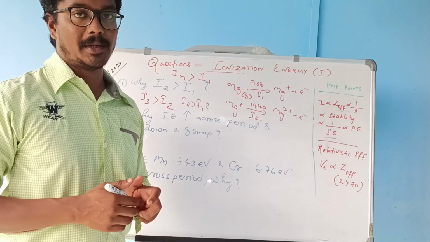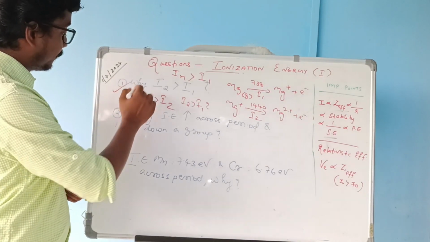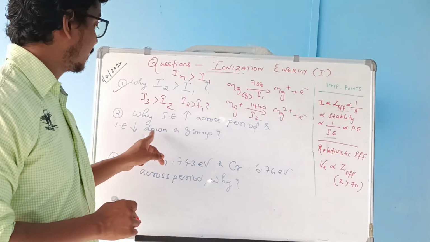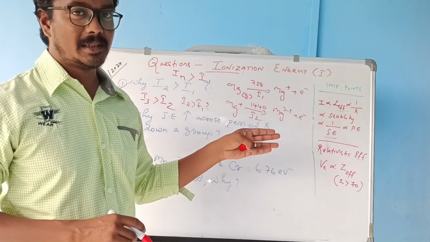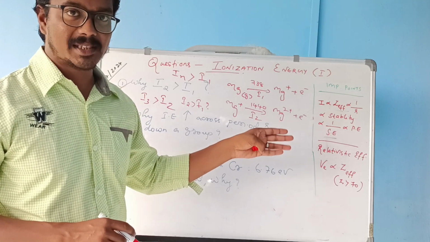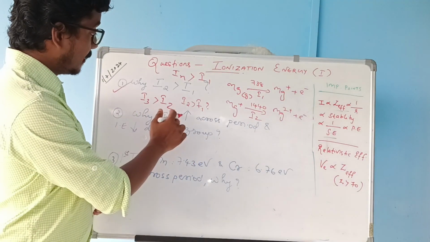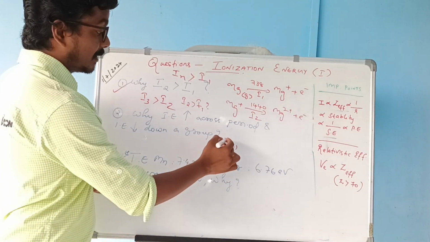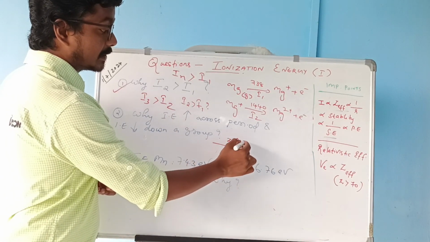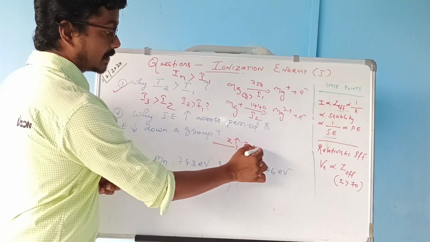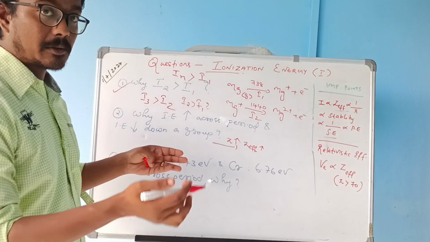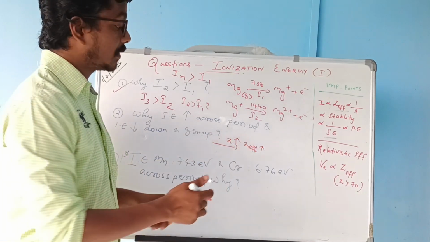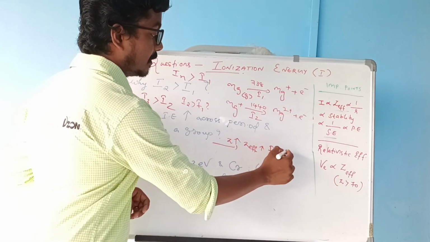The second question: why does ionization energy increase across a period and decrease down a group? This is a common question in plus 2 and sometimes also seen in MSc. Across a period, the atomic number increases, so the nuclear charge increases. The electrons are added into the same energy shell, but due to the increase in effective nuclear charge, ionization energy increases.